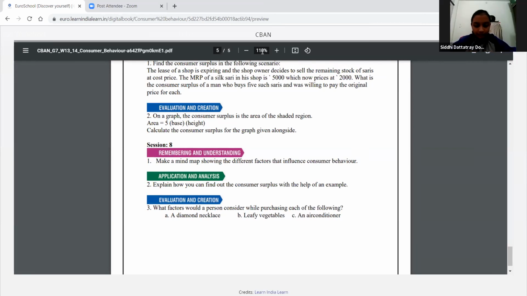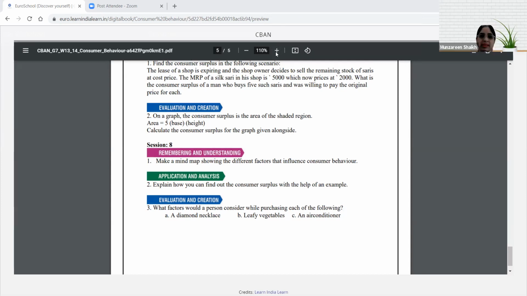Okay. Leafy vegetable. What things will you consider while buying leafy vegetables? Ma'am, the quality. Ma'am, and it is necessary to eat leafy vegetables. One minute. One student at one time, so that I understand what you are giving. Can you raise your hands to give the answer? Raise your hands so that I understand who wants. Okay, yes, Shlok, give the answer.